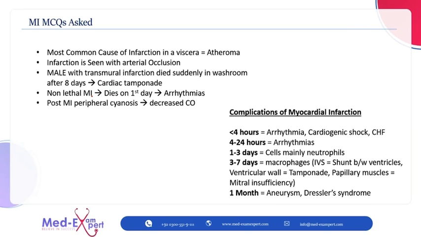If a person has a non-lethal MI and dies on the first day, the most common cause can be arrhythmia. And if there is cyanosis in myocardial ischemia, it is due to decreased cardiac output.